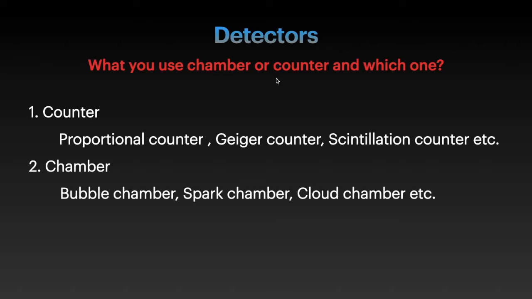We know that detectors are there to detect them. What do you use, chambers or counters, and which one? There are chambers and counters. Counters count the electrons or photons and measure them. They include the proportional counter, Geiger counter, scintillation counter, etc. Chambers are like a flask in which we collect and then process them. These include the bubble chamber, spark chamber, cloud chamber, etc.